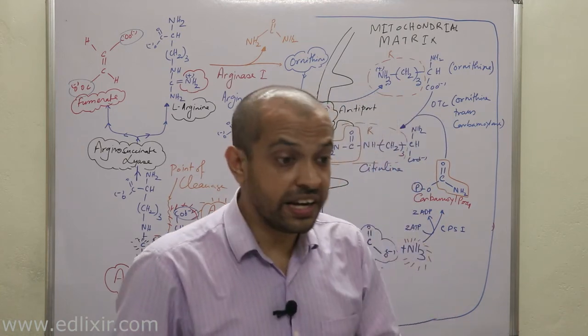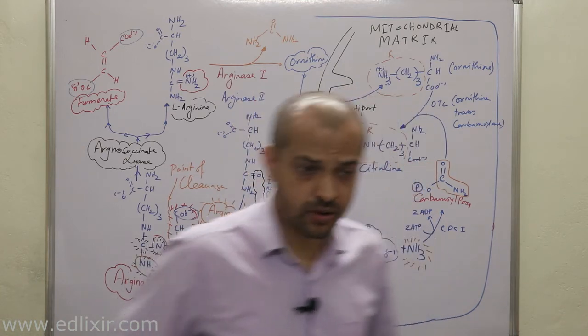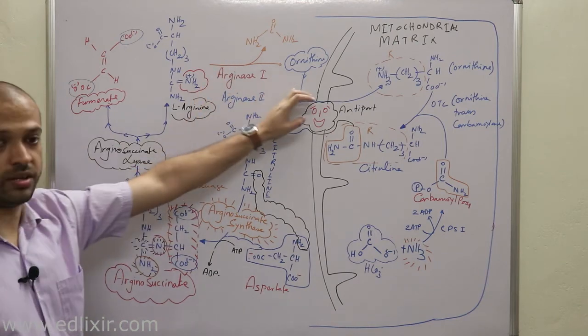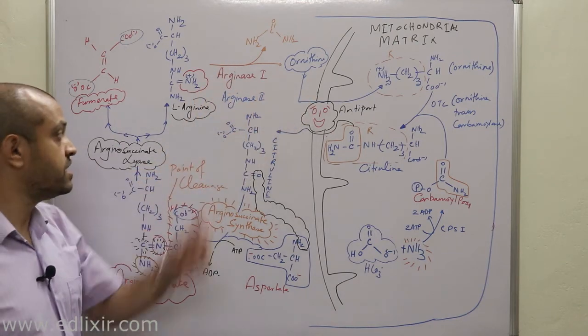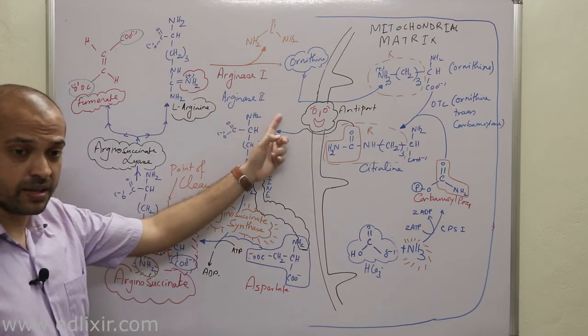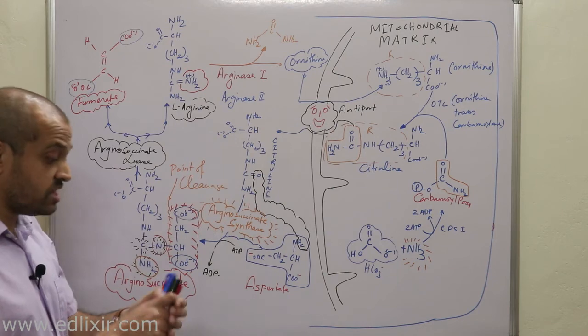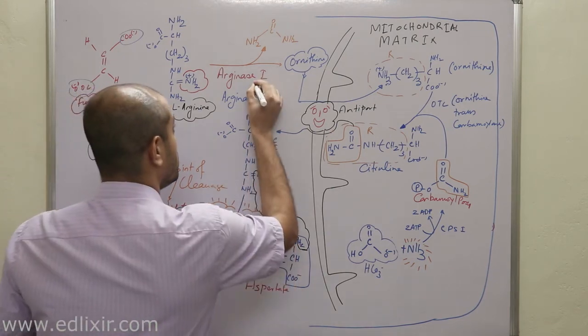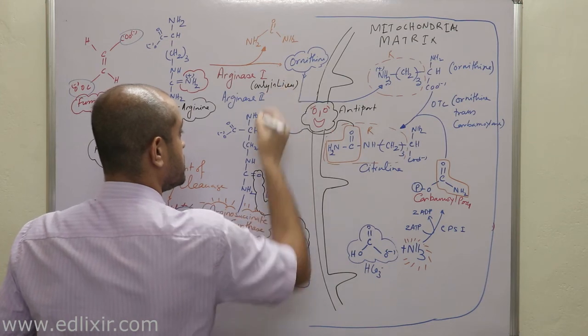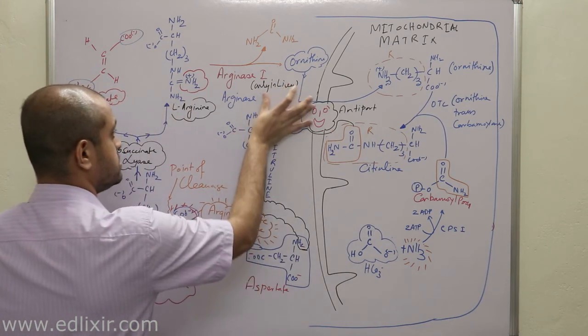For nitric oxide formation. Not in the conversion of arginine into ornithine, but in nitric oxide formation. That's the very important difference: arginase 2 is present in kidney, but arginase 1 is present uniquely only in liver. Clear?